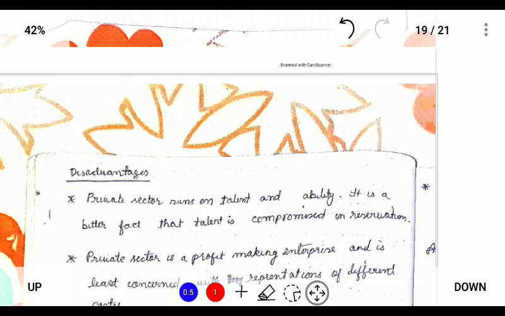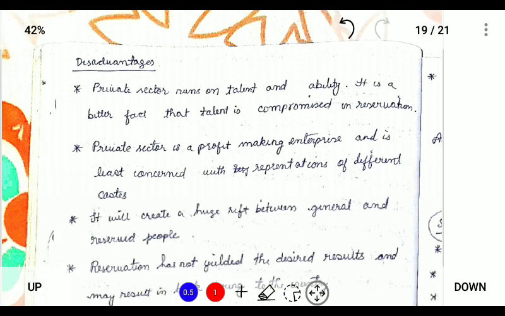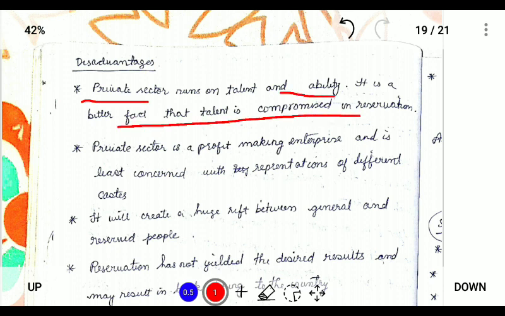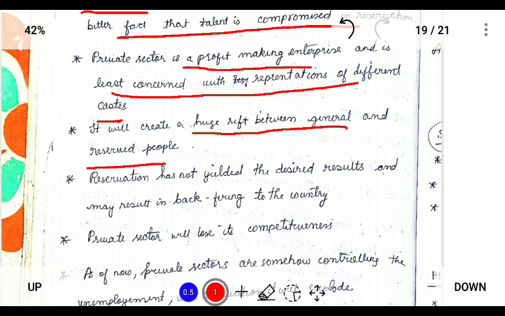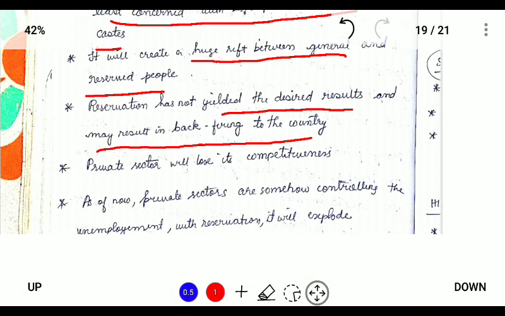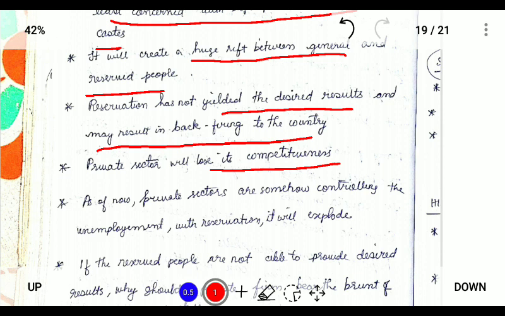The disadvantage of reservation in the private sector is that the private sector runs on talent and ability, and this will be compromised. The private sector is a profit-making enterprise, and it is less concerned with the representation of different castes. It will create a huge rift between general and reserved people, and reservation has not yielded the desired results and may backfire on the country. The private sector will lose its competitiveness, and as of now private sectors are somehow controlling the unemployment scenario.